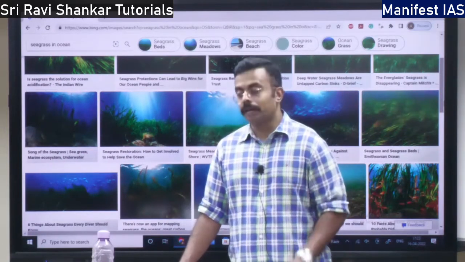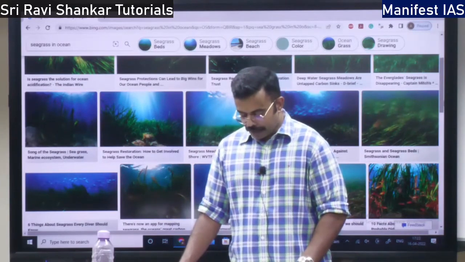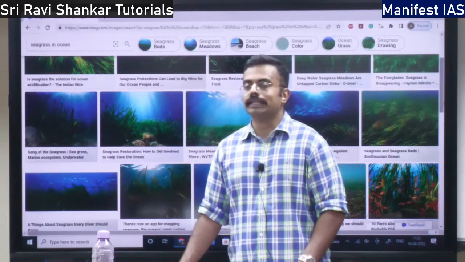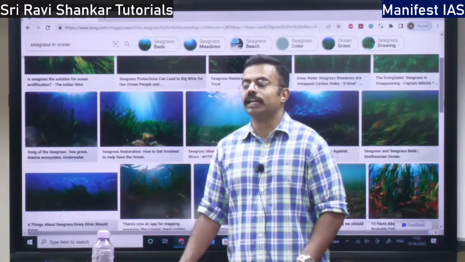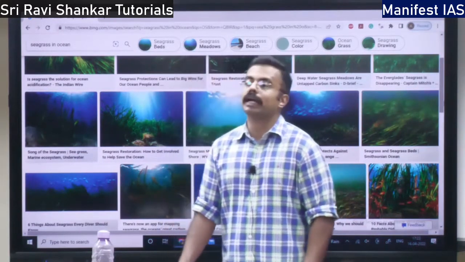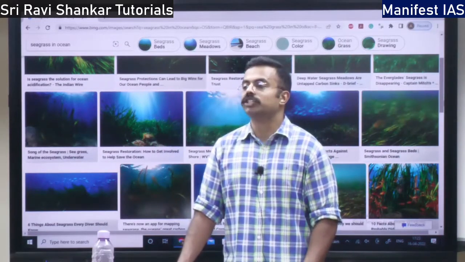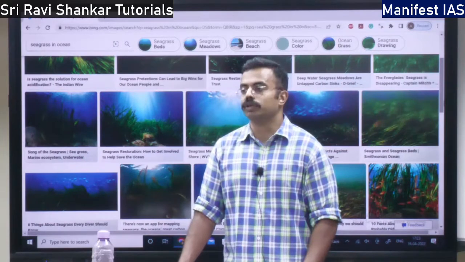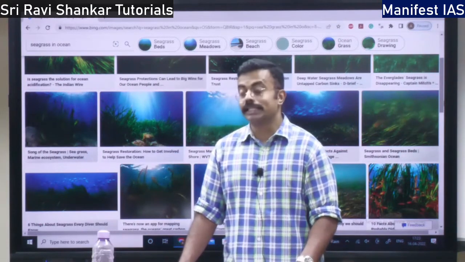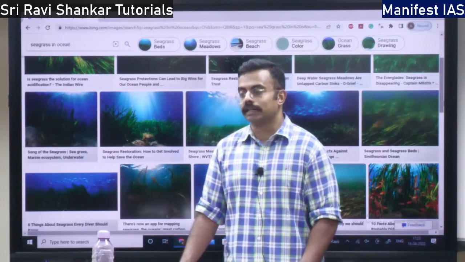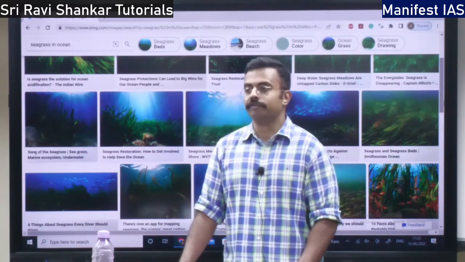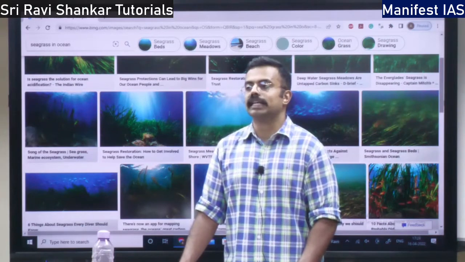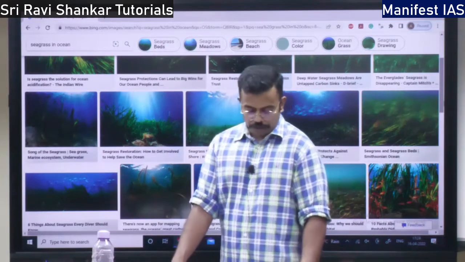Also, where do you find this seagrass in India? Andre, you will find it on the Tamil Nadu coast. You will find it in the Andaman and Nicobar region. You will find it in Lakshadweep and all these regions. So what is the condition for this seagrass? There should be optimum temperature, proper temperature, and there should be calm water. If there is too much wave action, seagrass is not going to grow. There should be calm water. They grow in sea water itself, not in fresh water, right? They need sand for growth. So how many species of seagrass are there in India, Andre? There are 14 species of seagrass in India, totally 14 species.